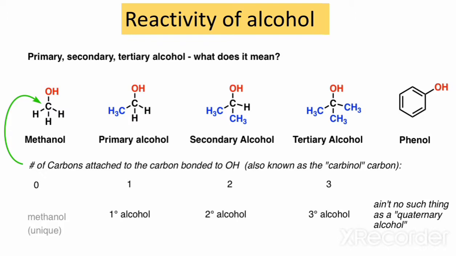The other is a closed ring, that is a benzene ring on which a hydroxyl group is attached, and its common name is phenol. The carbon that is directly attached to the hydroxyl group is known as the carbinol carbon. So these are the primary, secondary, and tertiary alcohols, and there is no quaternary alcohol because carbon only has four valency.